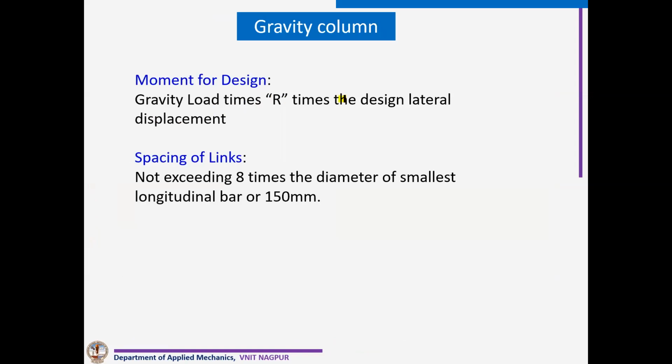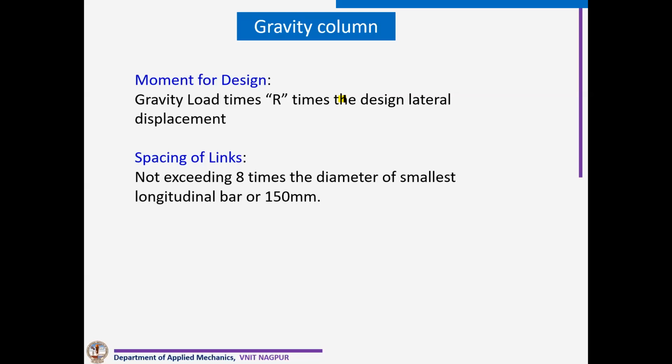See, suppose what happens, our R is 5 and for the gravity column, the deflection we are getting at the top is 15 mm. So 15 into 5, so our 75 mm deflection at the top. We have to add that additional moment in the gravity column and we have to design for that.